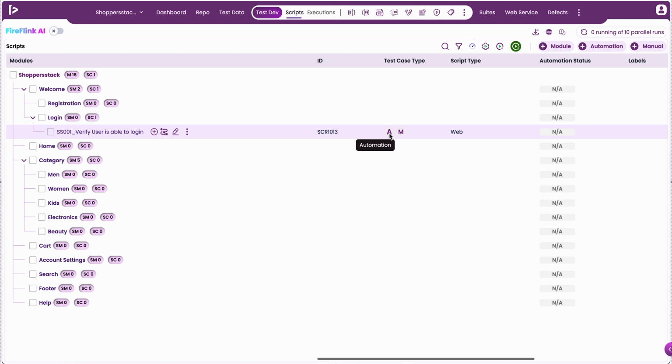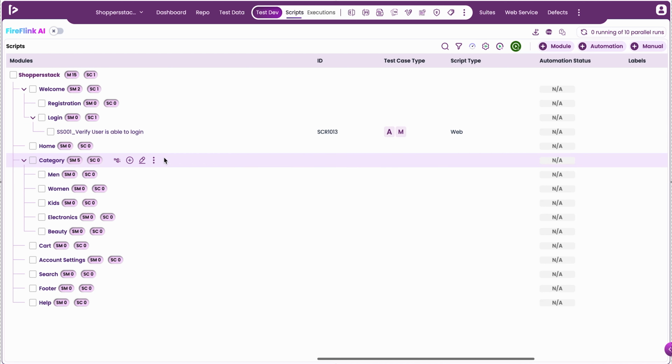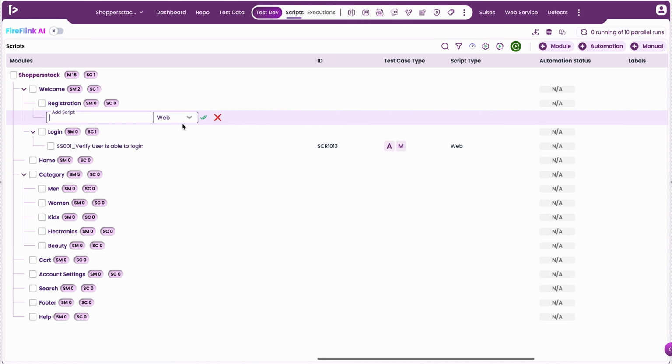The second method is used to create a new script. To do this, the user needs to navigate to the desired module, click on the plus icon, and select the automation script option to add the script. Enter the script name in the text field and confirm by clicking the green double tick icon.